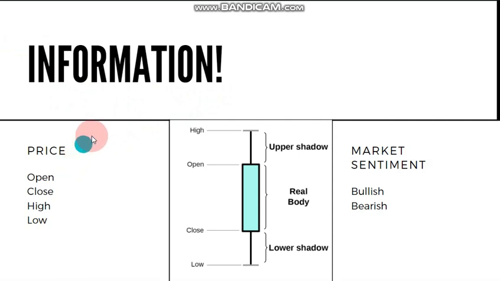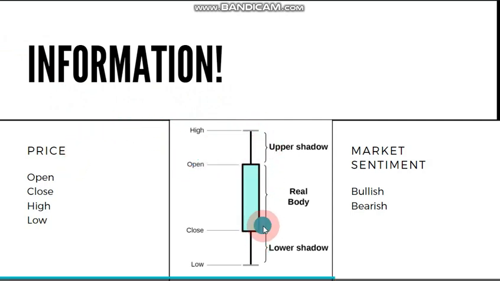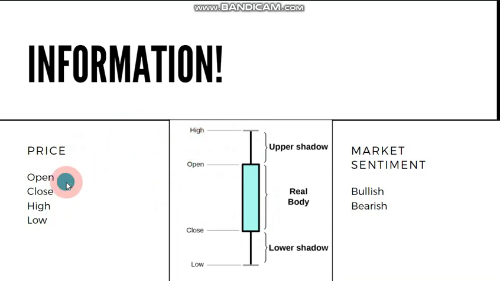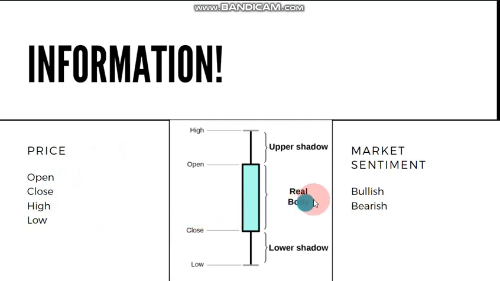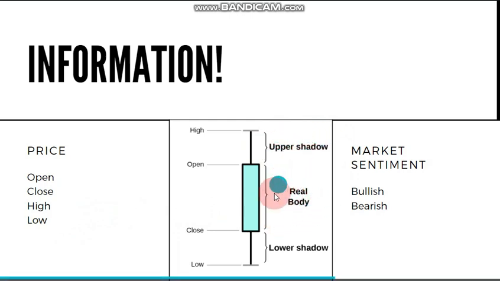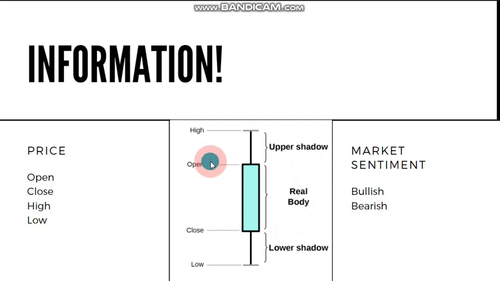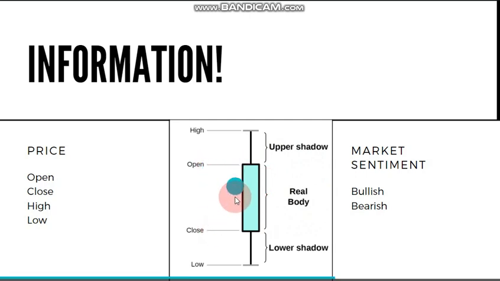If you look at the screen, I have one candlestick here. The information this candlestick has is open price, close price, high price and low price. A candlestick has two components. One is the shadow of the candlestick and the other is called the body of the candlestick. The body is formed between the open price and the close price, and the wicks are formed by the high price and the low price, as you can see on the screen.